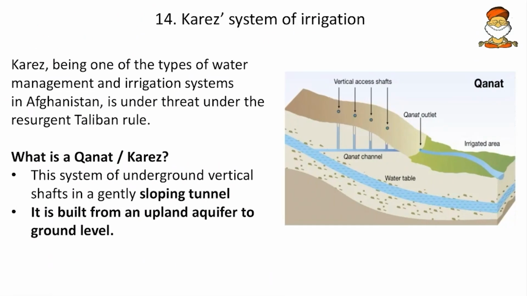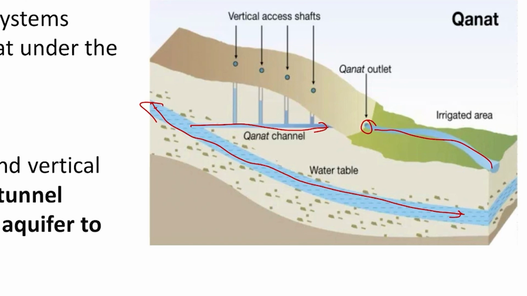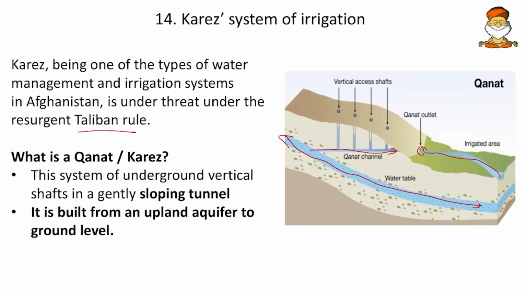Then come to the next, the Karez system of irrigation. Karez, being one of the types of water management and irrigation systems in Afghanistan, is under threat due to the resurgent Taliban rule. So how does that happen? Here we have the water's slope down the potential, so that is being used, and whenever the water is flowing underground with its own potential, we construct tunnels, and in these tunnels we fetch the water, and we can also have vertical access shafts if we want the water for domestic use also. So this is how the Karez system works.